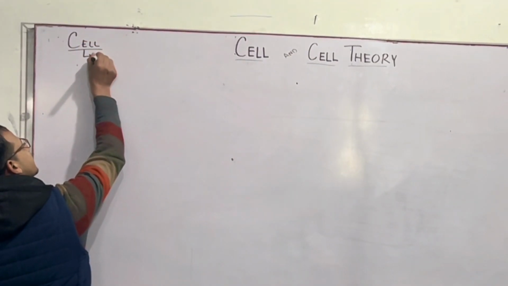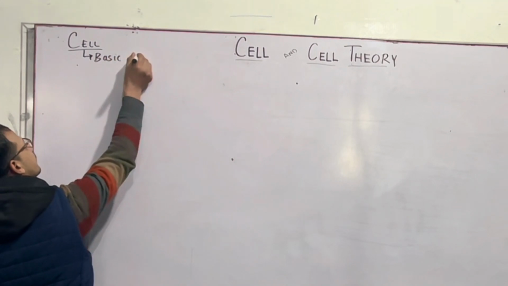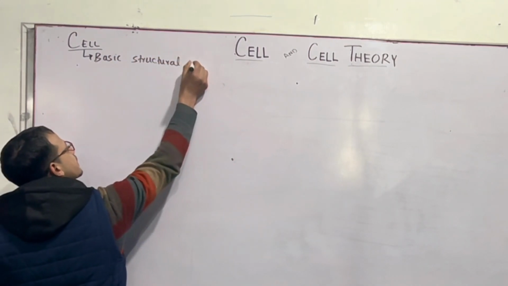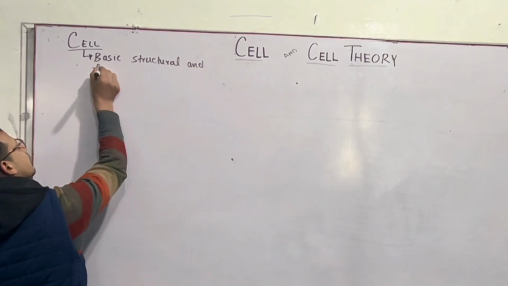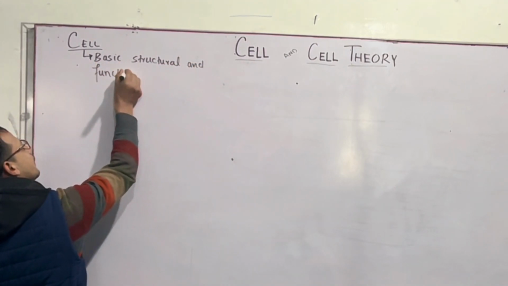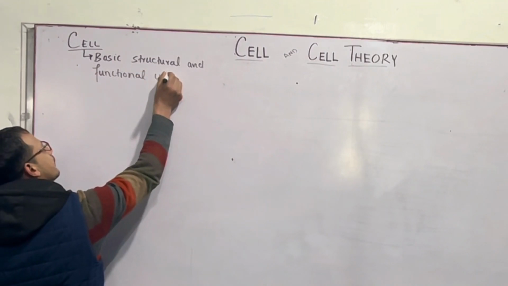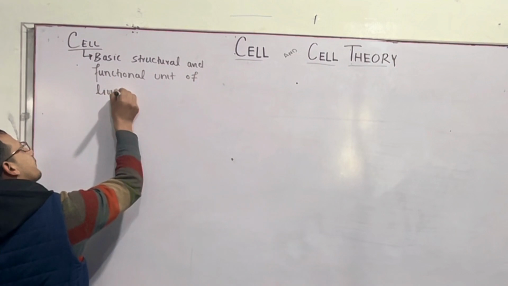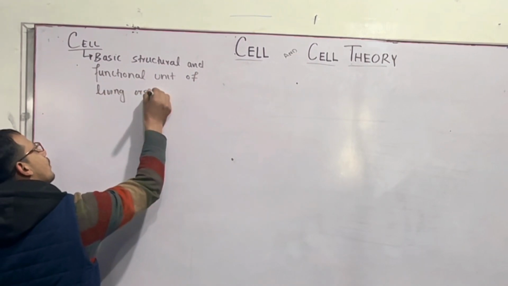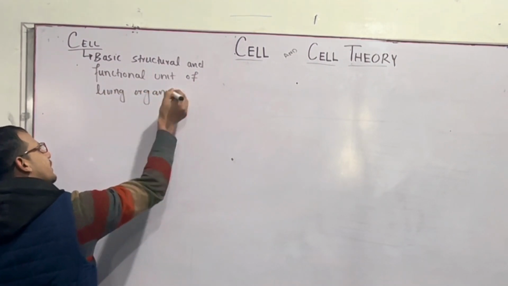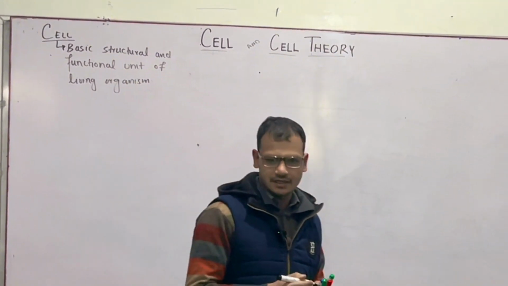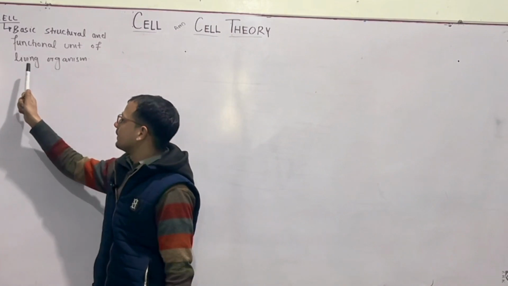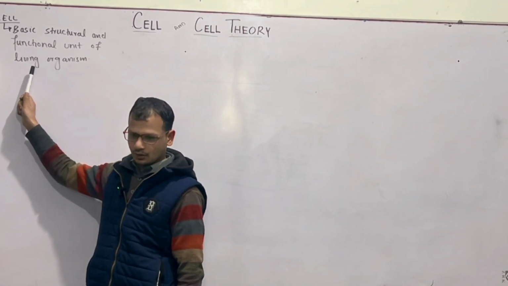A cell is the basic structural and functional unit of living organisms. What are living organisms? Living organisms have some specific characteristics. Broadly, they breathe, they grow, they move.